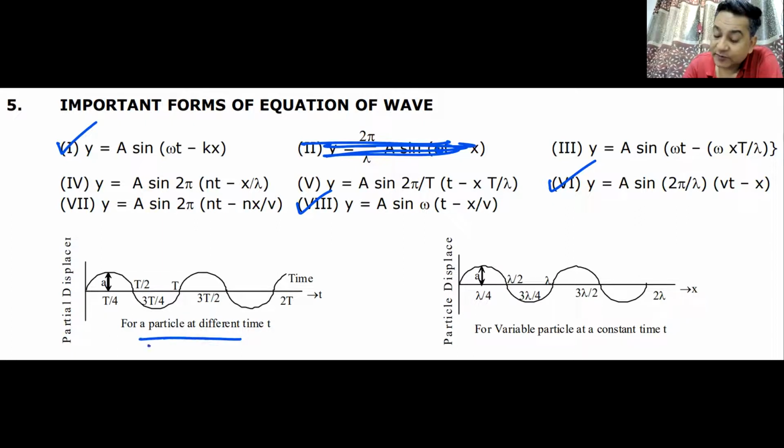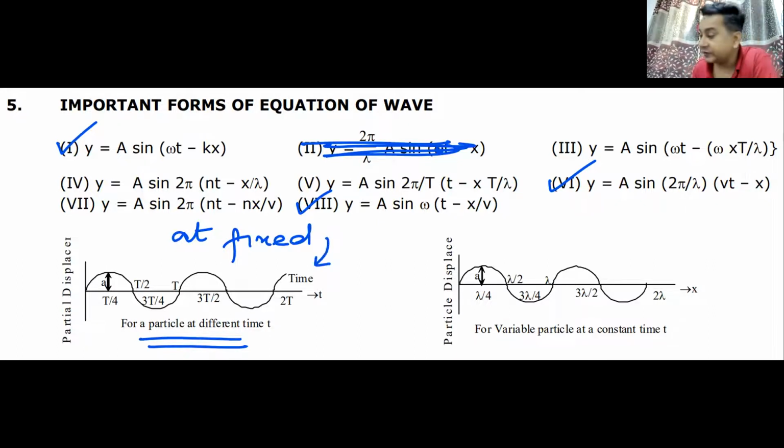This is the displacement of a particle at different times at a fixed x. The value of x is fixed. This is the formula. This is the graph for a fixed particle. This is the formula. This is the graph for the wave at a fixed time. This is the equation or form of wave at time t.